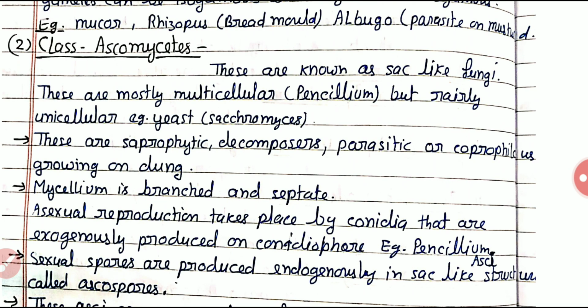If we talk about sexual reproduction, the sexual spores are produced endogenously, especially in a sac-like structure, and are called ascospores. On the basis of the structure of the ascus, these are of three types. If the ascus is cup shaped, it is called the apothecium. If the ascus is flask shaped, it is called the perithecium.